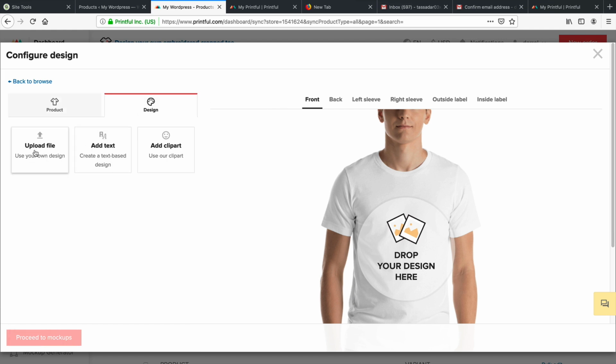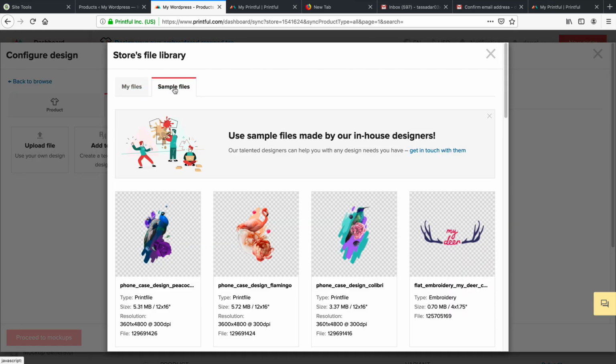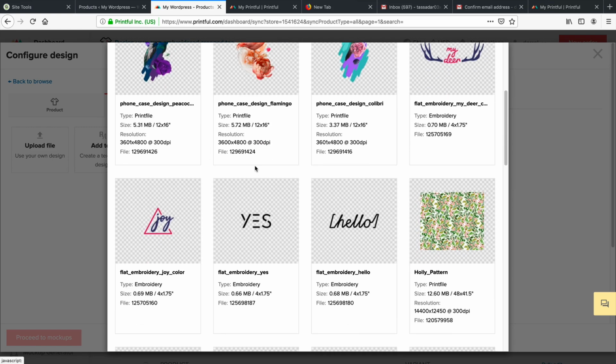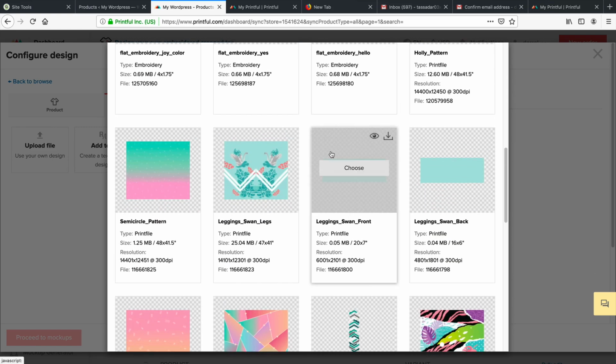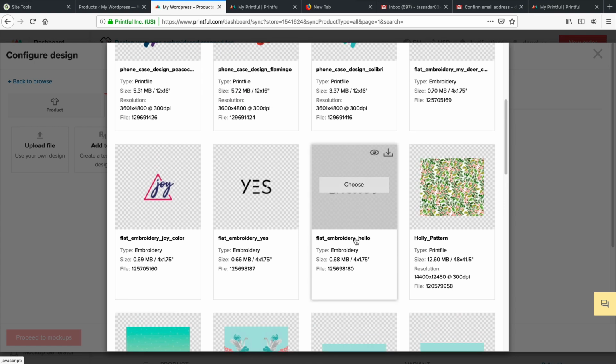Now you can always go ahead and upload your own file. You can use their clip art. So if you already have an image or something that you want to use, you can upload the file right here. Just click on upload file. They even have sample files for you as well. So if you want to use some of their sample files, you can do that. So let's just do that really quickly.